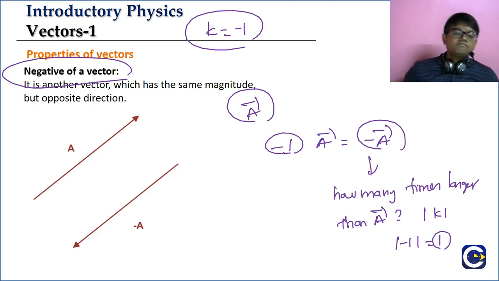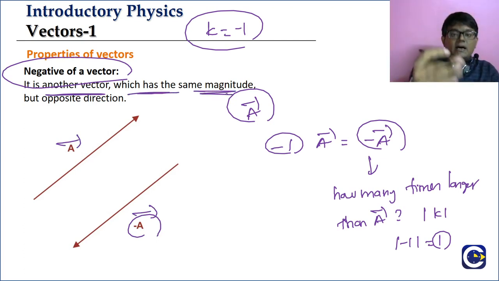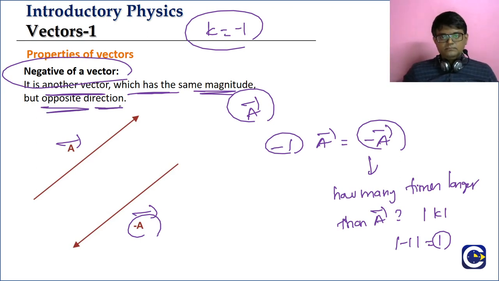So look, minus a bar, what is it? It is a vector which has the same magnitude as a bar. Length is same, magnitude is same, but exactly opposite direction. In that case, we say these two are negative vectors. So what are negative vectors? Vectors that have the same magnitude but exactly opposite direction.